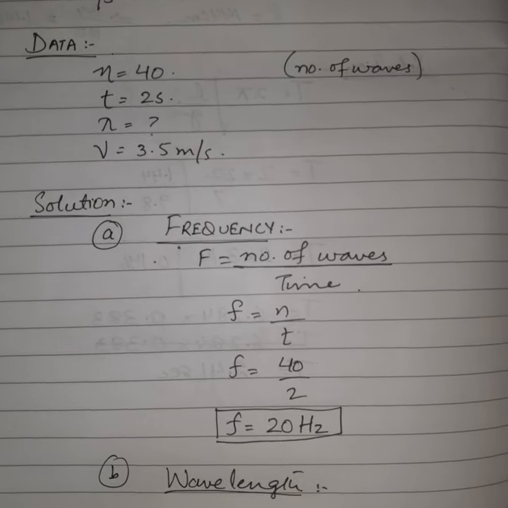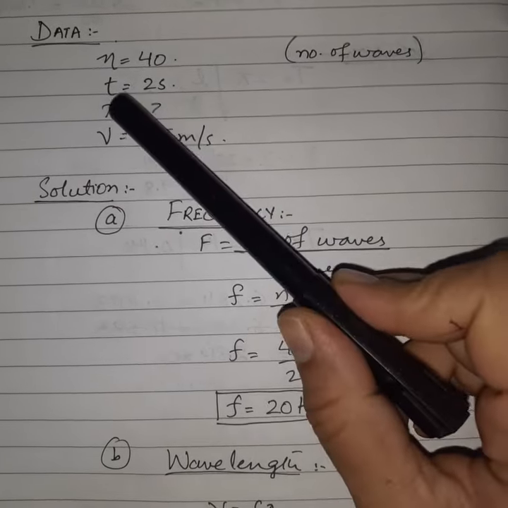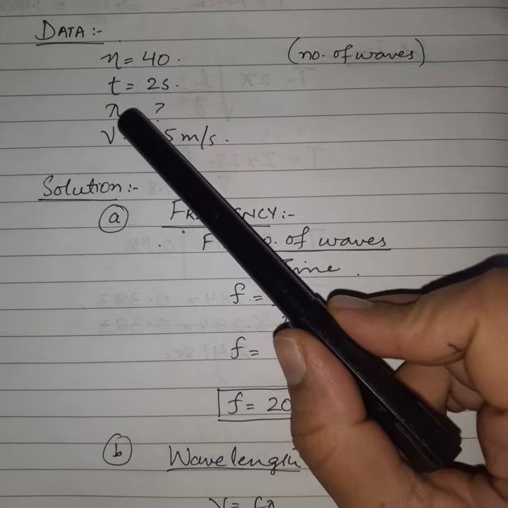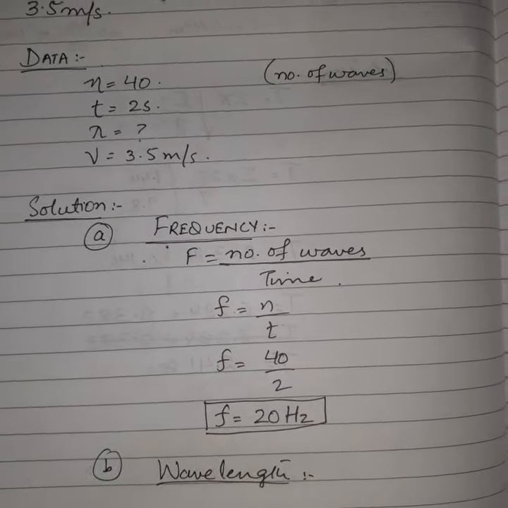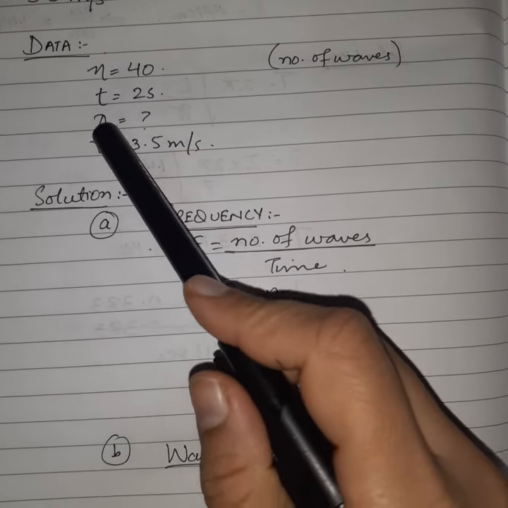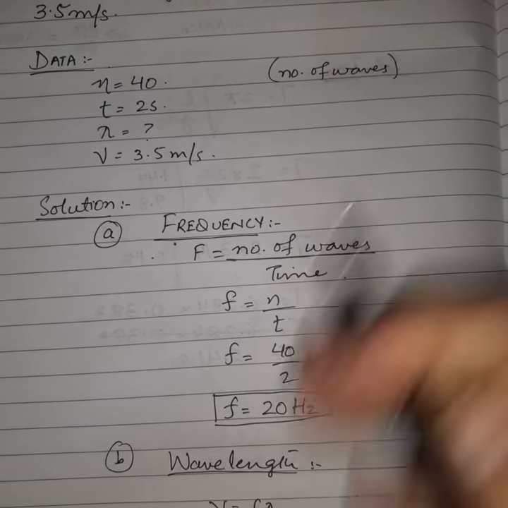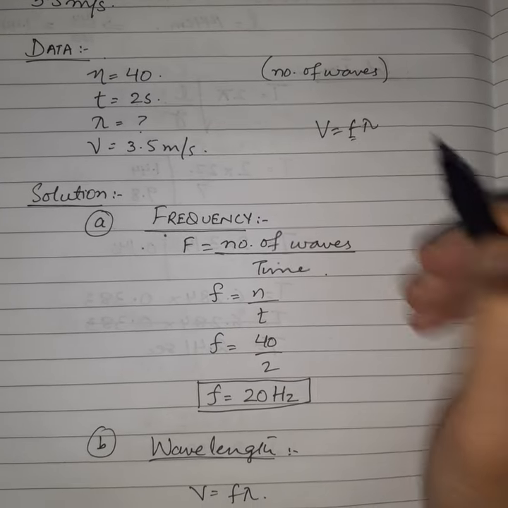So according to the question, the data is n is equal to 40. 40 is the number of waves in 2 seconds. Time is 2 seconds. Lambda, the wavelength, you have to find out. V is equal to 3.5 meter per second. First of all, we have to find out the frequency, because for finding out lambda we have the formula V is equal to f lambda and we don't have the frequency.